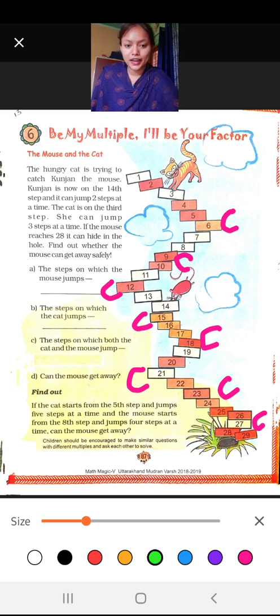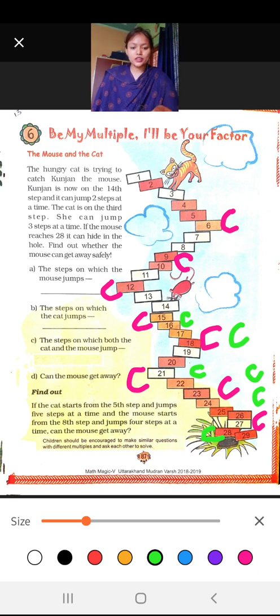Let's take green color for the mouse. Now this mouse is on which step? It is on the 14th step. It can take only 2 steps at a time. So it will reach 14, 15, 16. Then where will it reach? On 18. Then on 20, then 22, then 24, then 26, then 28. Yes or no?